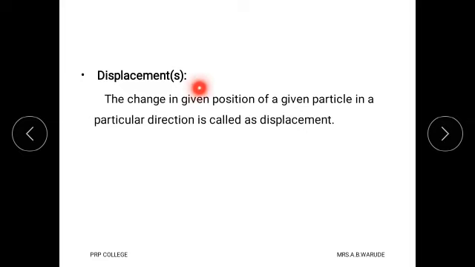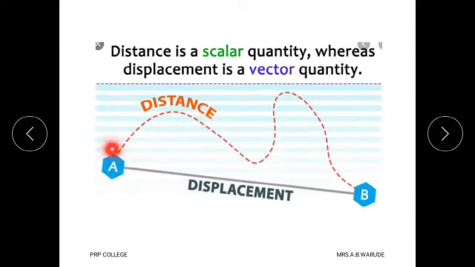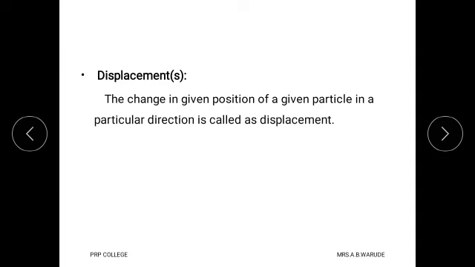Then what is meant by displacement? For displacement, the symbol used is S, and the definition is: the change in position of a particle in a particular direction is called displacement. See here, this is the first position of the particle. Here it changes its position from point A to point B in a given direction, and that is called displacement.